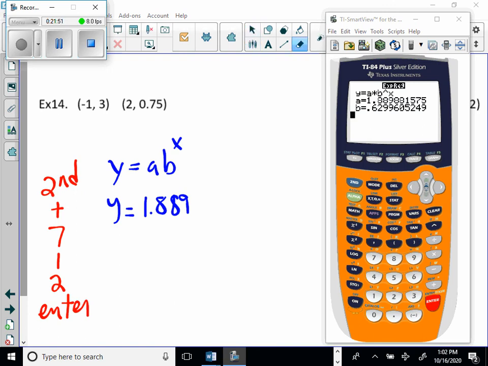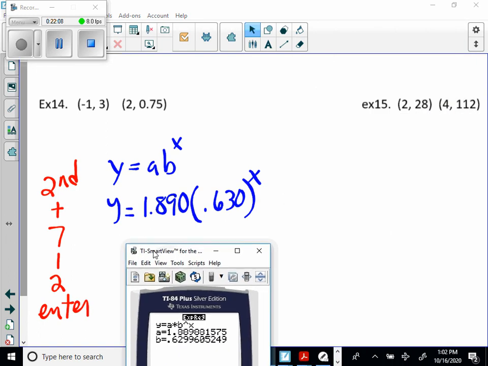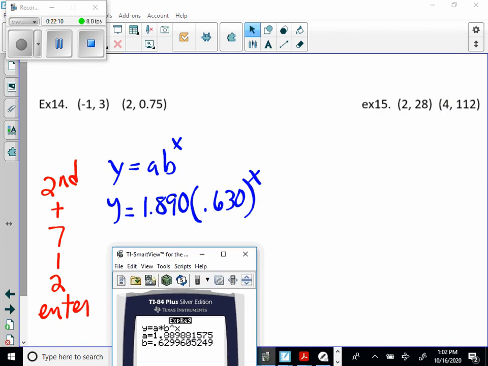You could even say that could be 1.890, and then parentheses 0.630 raised to the x. Okay, you can practice that one, give that one a shot.